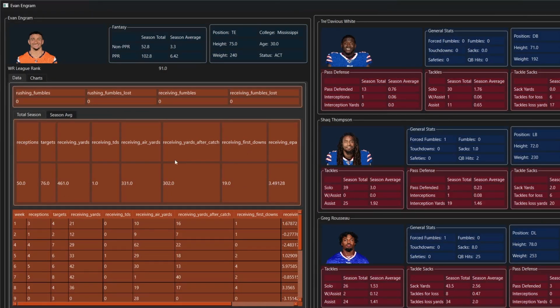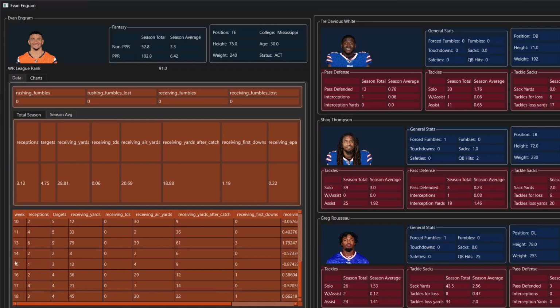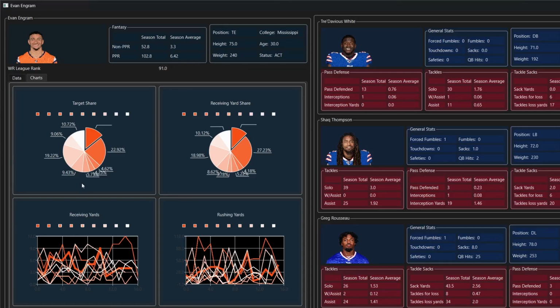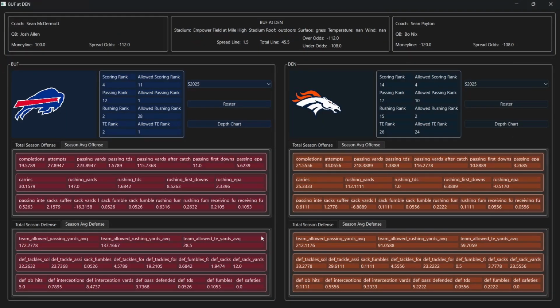Once again with his season totals and the first half of the season week by week. And then the seasonal averages and the second half of the week by week data. Evan Ingram also has no turnovers this season. Looking at his share, unfortunately with the smaller setup, it doesn't quite work here. But if we look at the charts of some of the past players, we saw that this was about 14% of the target share, and a little less over here at about 12 to 13% of the receiving yard share. So that wraps up all the individual data.